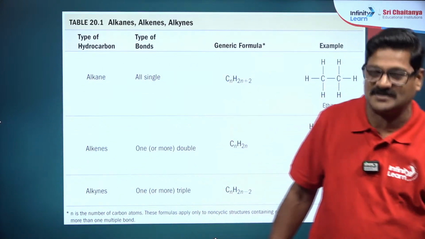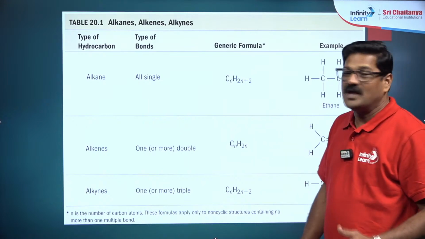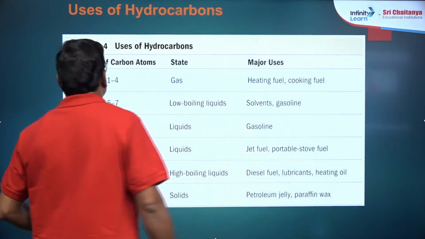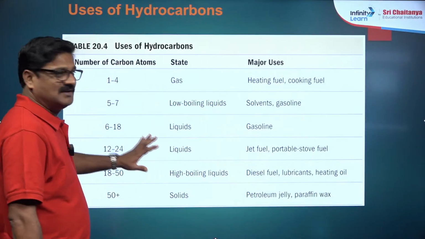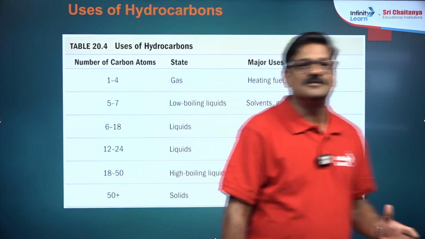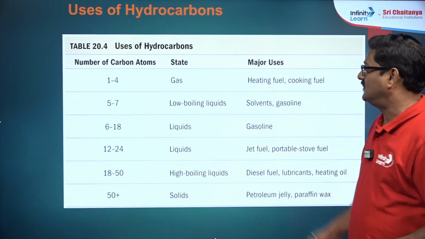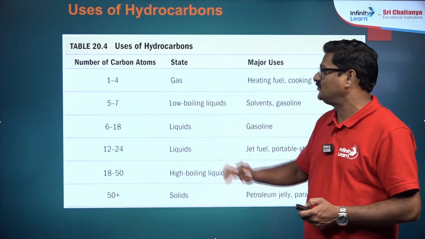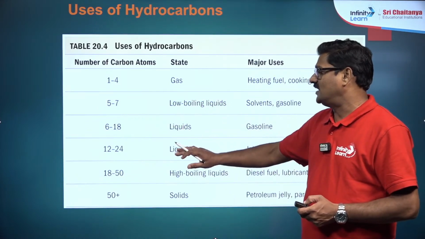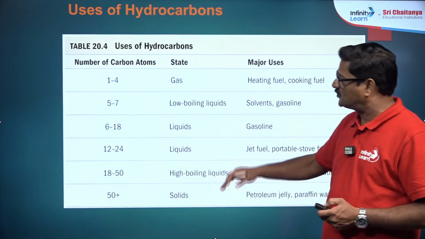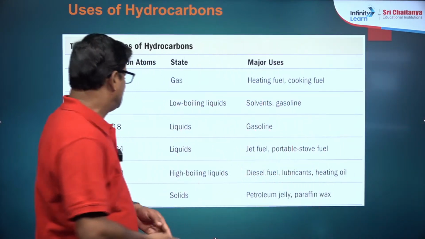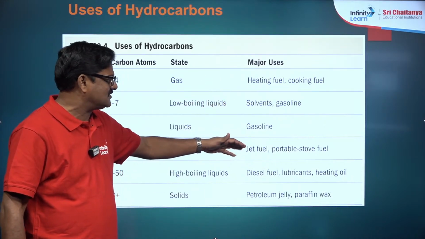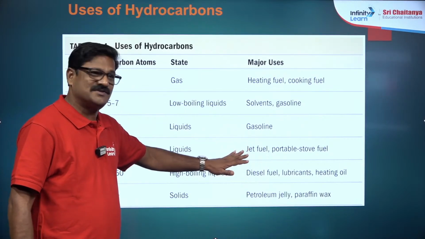These are all the basic version of the hydrocarbons, and we are going to show the detailed version. There are various uses of hydrocarbons. Hydrocarbons are generally useful as fuel. Carbon 1 to 4 are gases, carbon 5 to 7 are low boiling liquids, carbon 6 to 8 are liquids, and 20 to 24 are also liquids, and after that you are going to get solids. You can see heating fuels, gasoline, jet fuels, stove fuels, and everything there.